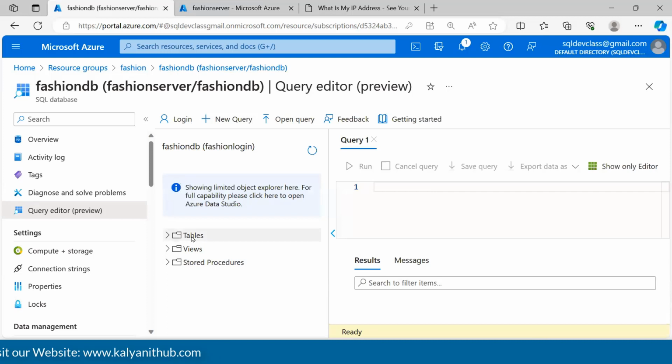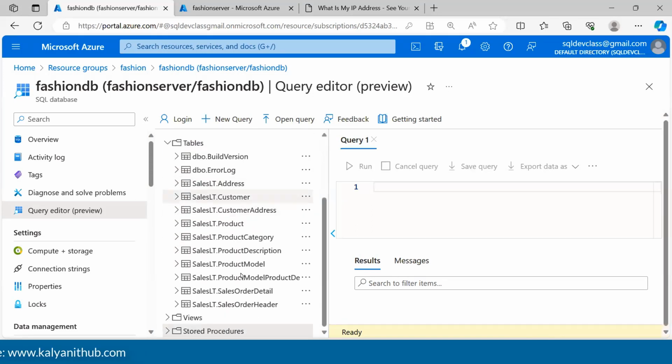Now we can notice we have three different objects in this database. One being tables, the other being views, the other being stored procedures. Let me expand the tables object. You can notice there are some tables that have been created. This is a brand new database that we just created a moment ago, but there are some tables available under this specific database.